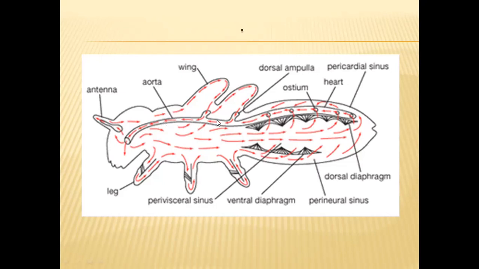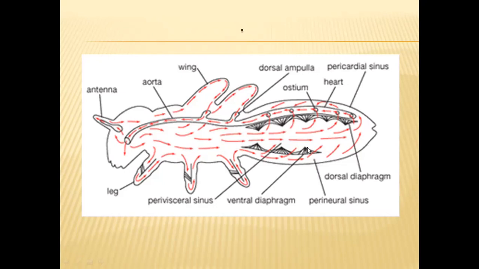So in arthropodans, heart will be there. Usually the heart is multi-chambered in many of the arthropods. From this heart, some blood vessels will be there, like arteries. These arteries will receive blood from the heart, and the blood will be supplied into small blood vessels. From these blood vessels, the blood will be supplied into different cavities present inside the body.